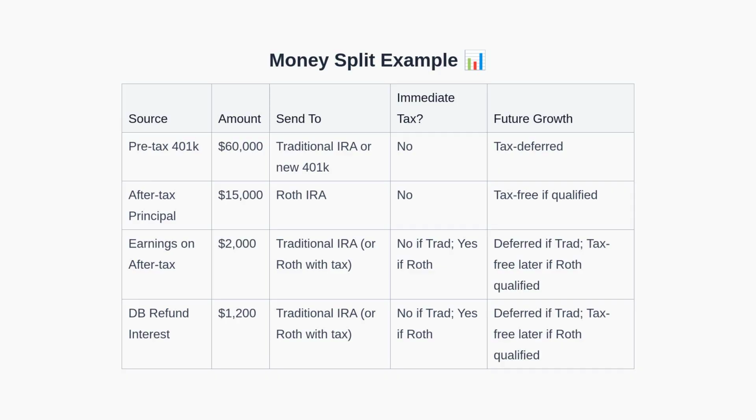$2,000 of earnings on the after-tax contributions go to a traditional IRA to keep them tax-deferred, or to a Roth IRA if you choose to pay tax now and aim for future tax-free growth. Similarly, $1,200 of defined benefit refund interest should generally be treated like pre-tax earnings and sent to a traditional IRA unless you intentionally convert. With numbers in mind, let's compare destination accounts.